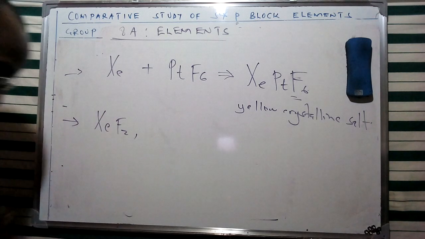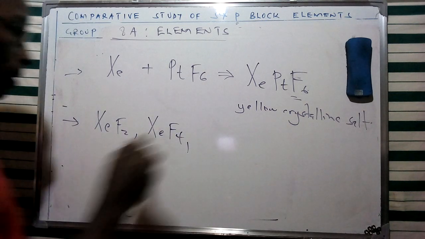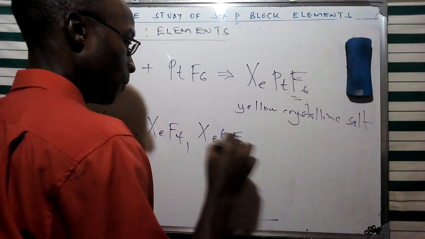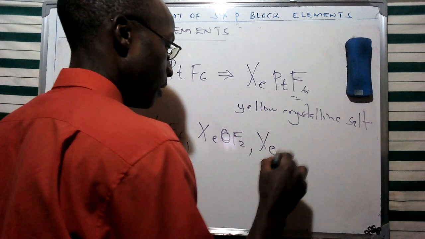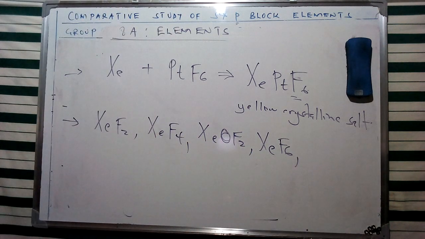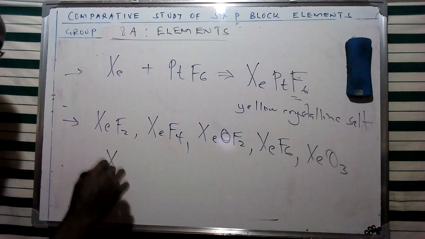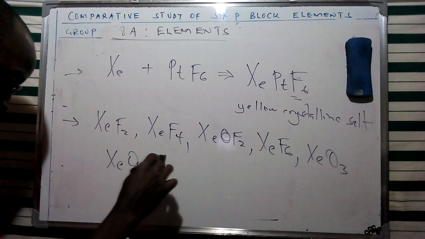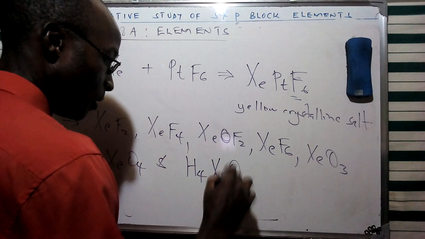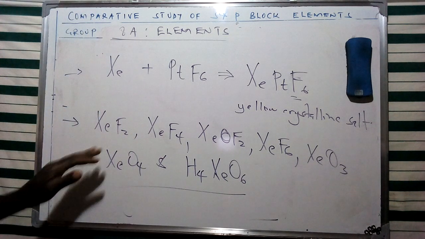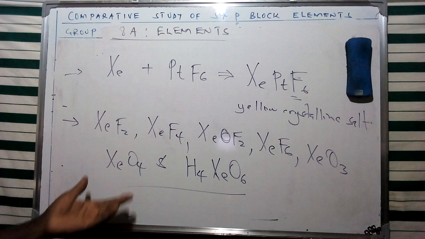So we're going to have this specific compound formed, XeF4. So we're going to have XeF2. Then we shall have XeF6, and then we can have XeO3. And then we can have XeO4. And then lastly but not least, we're going to have H4XeO6, which are a range of compounds formed in combination with fluorine or oxygen in this particular case. So these are going to be a range of molecules.